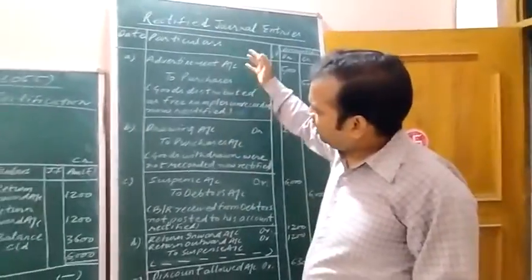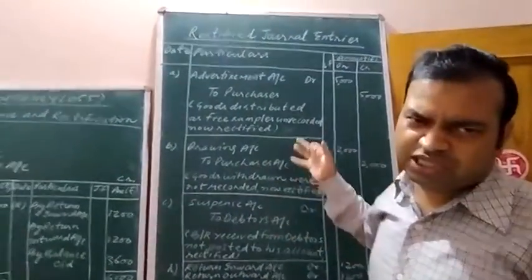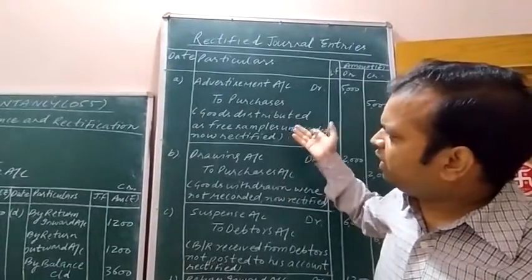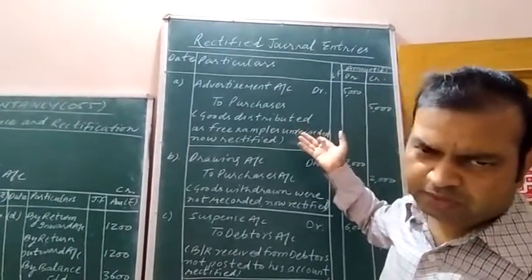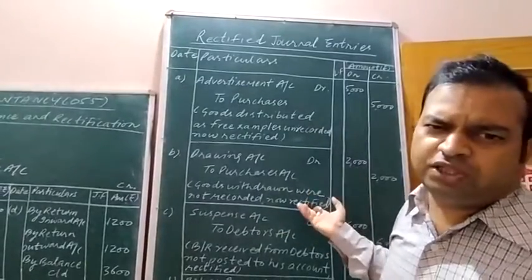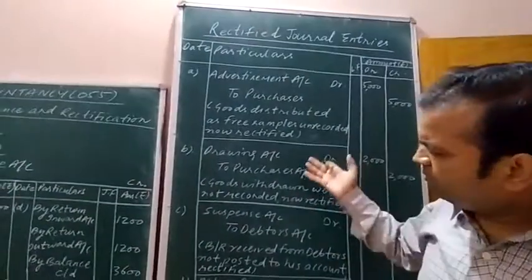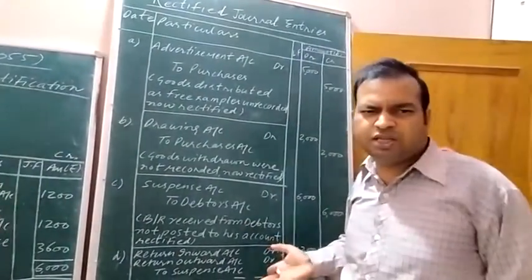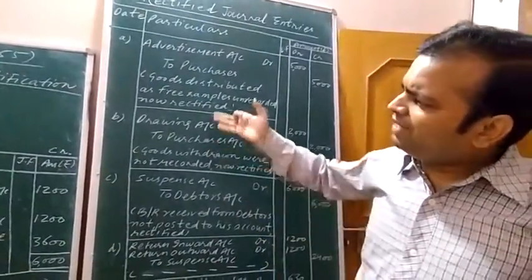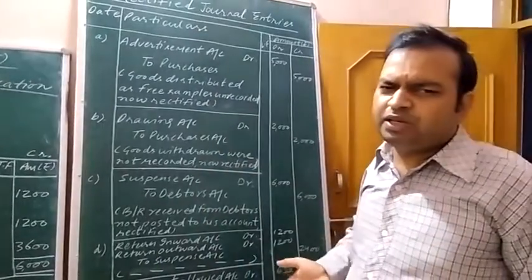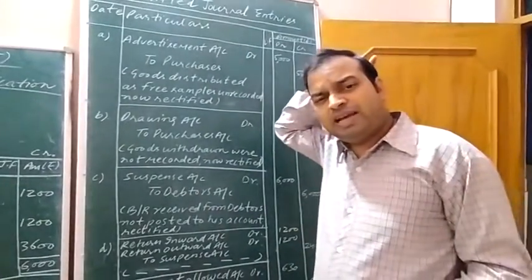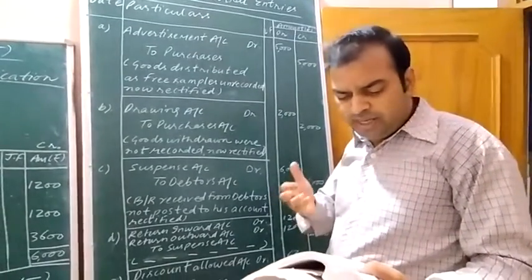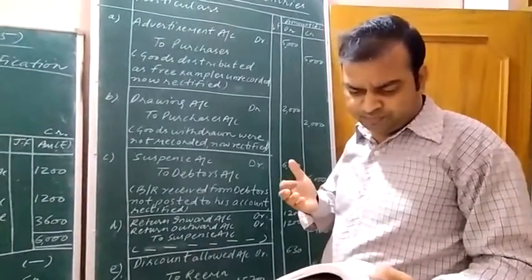Here miscellaneous types of errors are there. Some errors relate to error of commission, some errors relate to error of omission. In some places partial omission is there, in some places complete omission is there. While reading out the transaction, I will explain the type of error existing within the transaction. Now I am reading out the very first transaction.